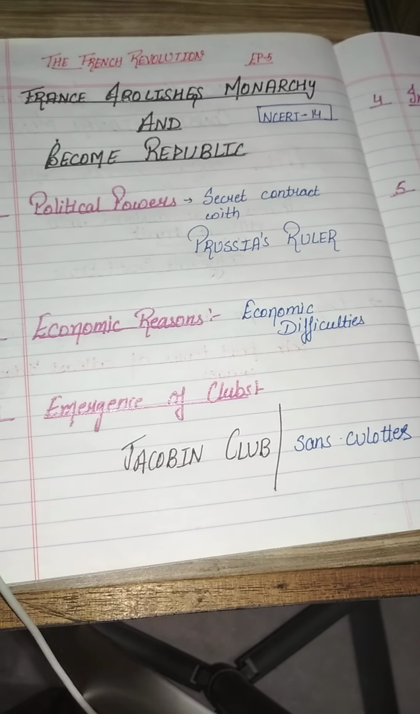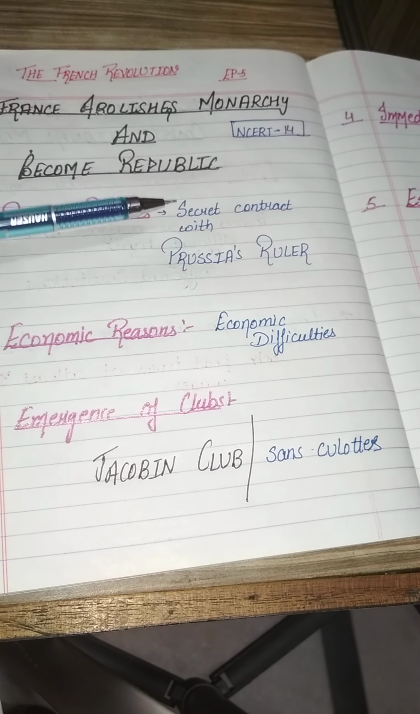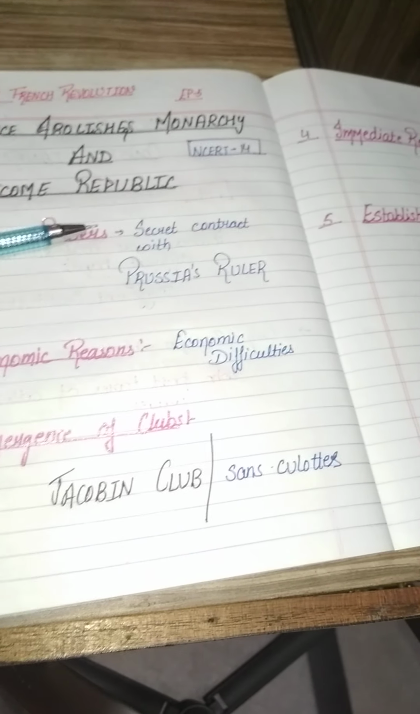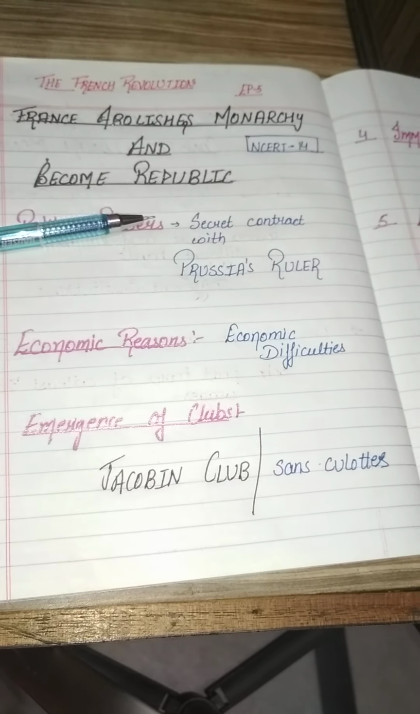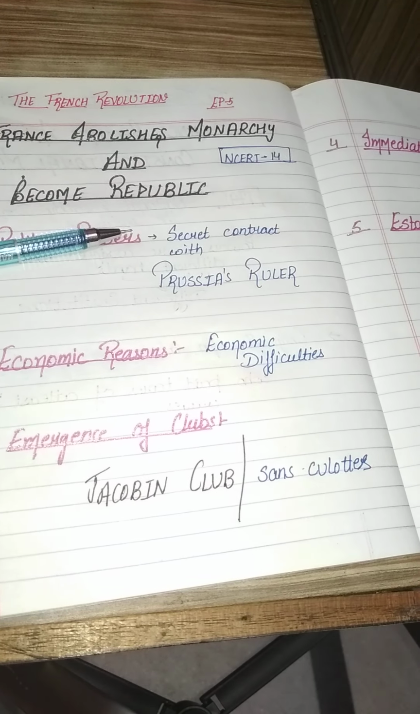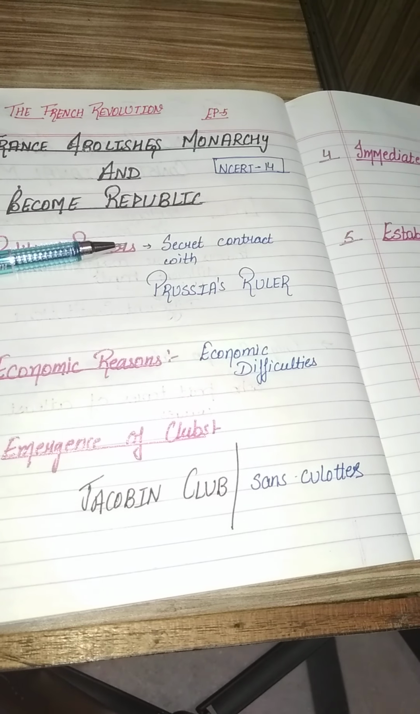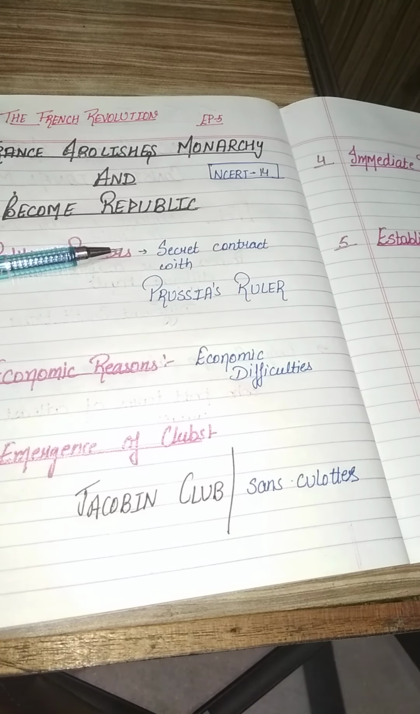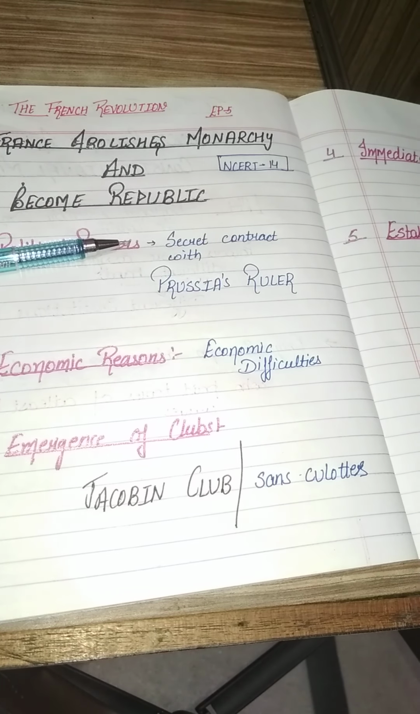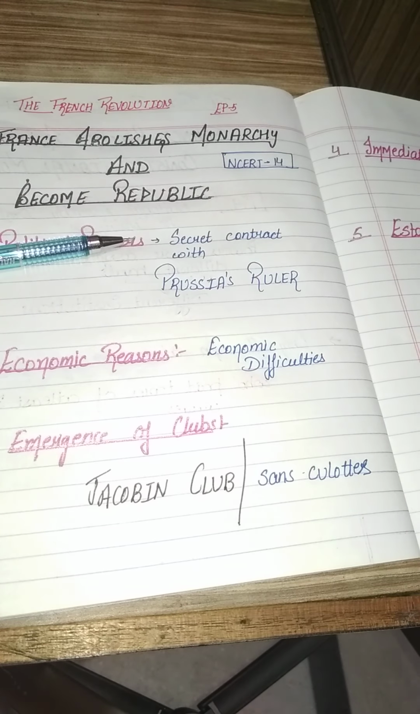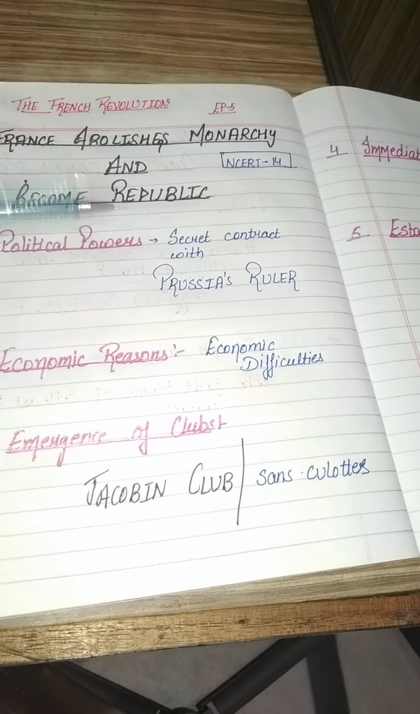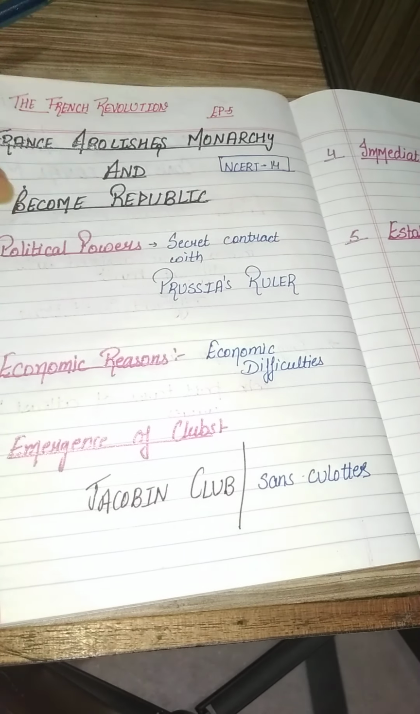So I think now the suspense is clear as to why Louis XVI came into the secret contract with the Prussian rulers, because he wanted to set up his own monarchy system, and these Prussian rulers as well as other monarchy people were going to help him out. Economic reasons: men were working at the front and women had to look after the household activities. Emergence of clubs: the Jacobin club, which we read about, used to wear red and white striped pants with a red hat, and they were also known as the Sans-culottes. The leader of the Jacobin club was Maximilian Robespierre.